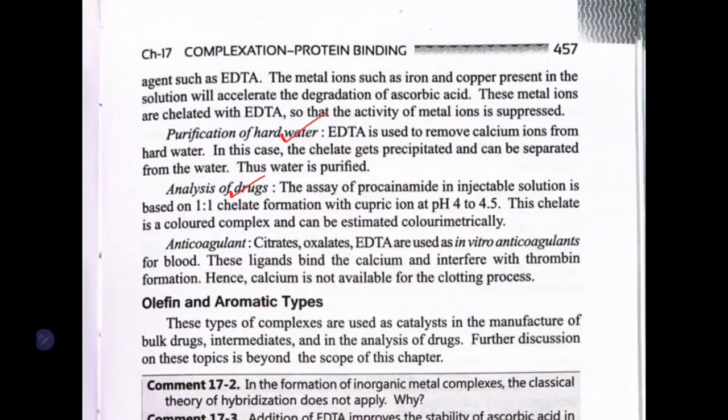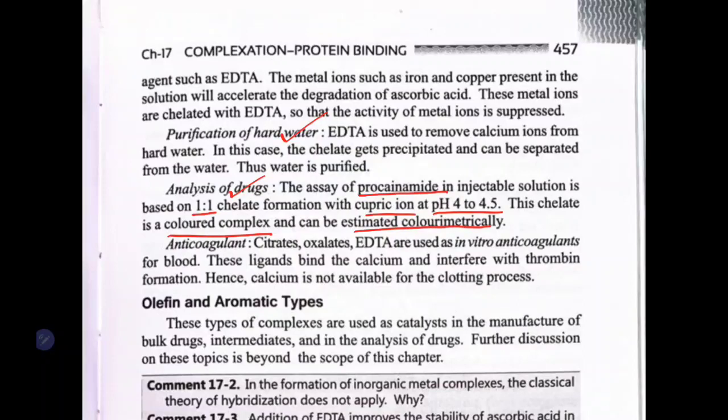How? The assay of procainamide, an injectable solution. Procainamide forms a 1:1 chelate with cupric ion. So, 1 ratio of procainamide and 1 ratio of cupric ion, it forms a complex at 4 to 4.5 pH. The chelate is a colored complex and can be estimated colorimetrically.